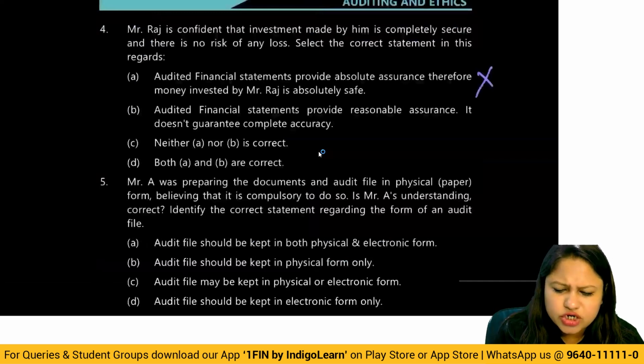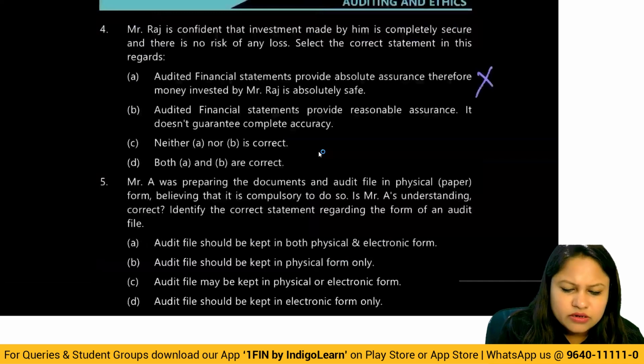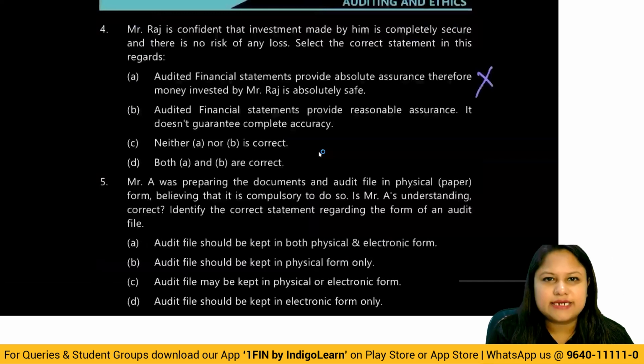Audit file should be kept in both physical and electronic? No, this is wrong. Audit file should be kept only in physical form? Wrong. Audit file may be kept in physical or electronic form. The answer is correct. C is correct.